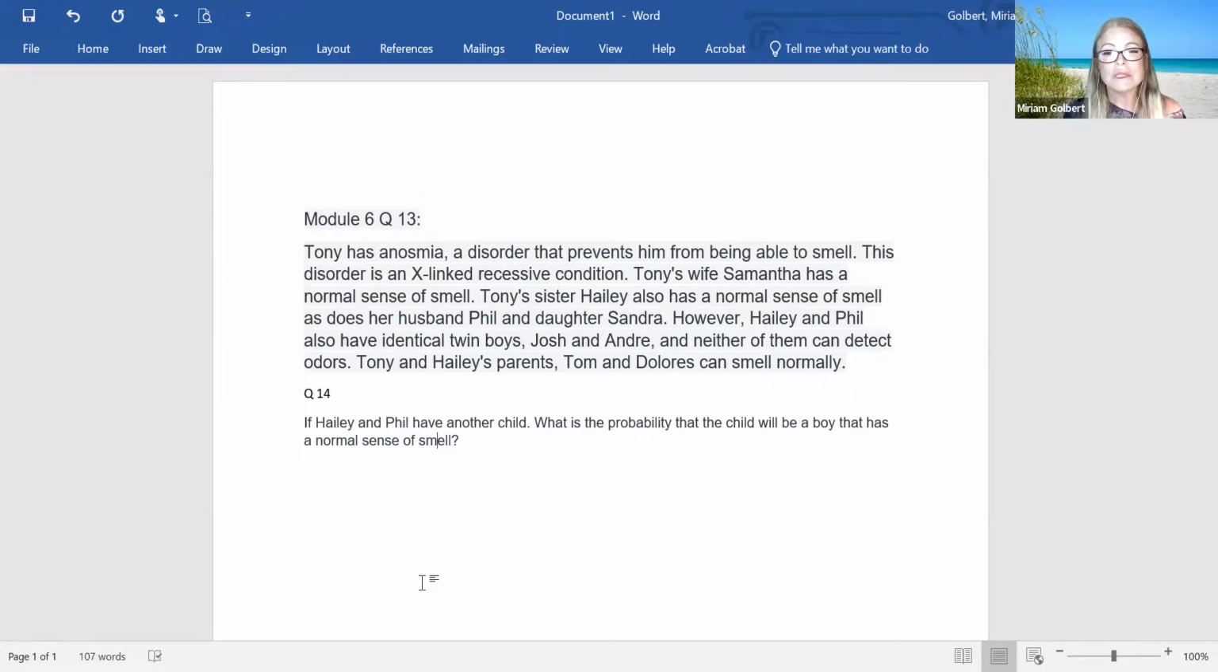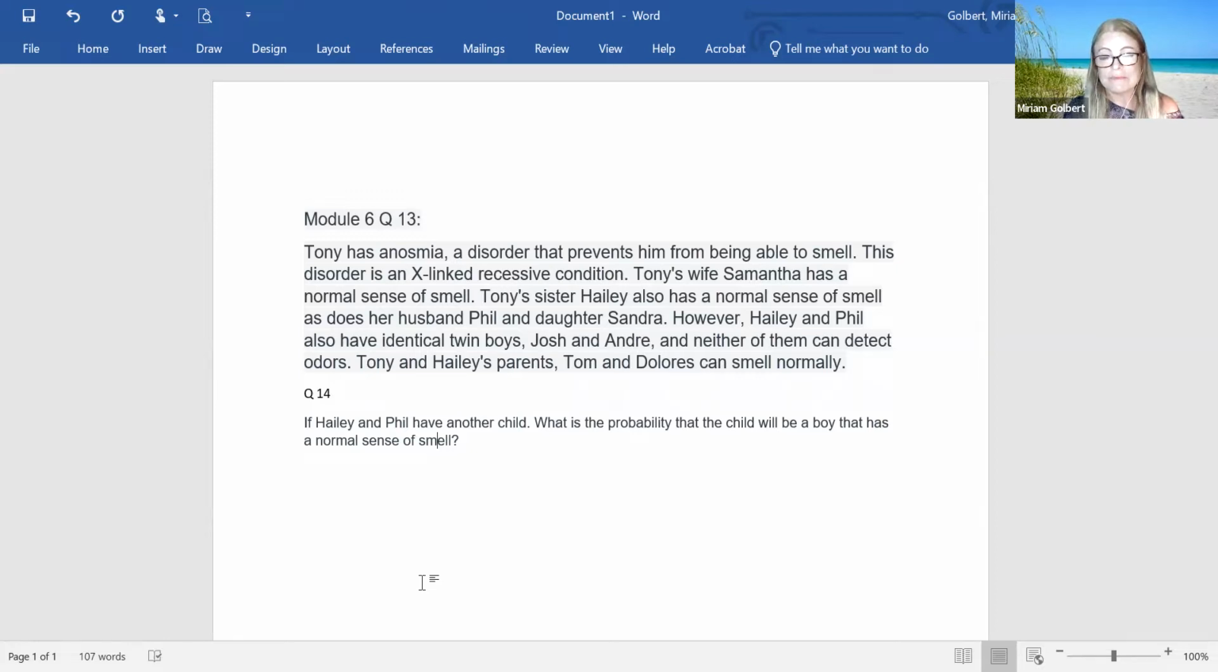And then we know that Tony's wife, Samantha, has a normal sense of smell. Remember, Samantha is a female, so her chromosomes are XX. Then we got to Tony's family, right? And so Tony's sister, Haley, has a normal sense of smell, as does her husband, Phil, and daughter, Sandra. However, Haley and Phil also have identical twin boys, Josh and Andre, and neither of them can detect odors or smell.